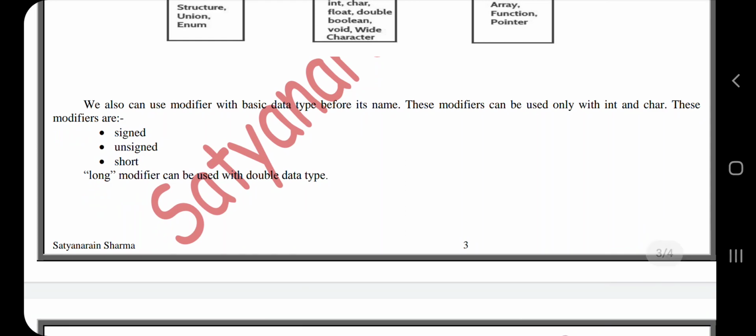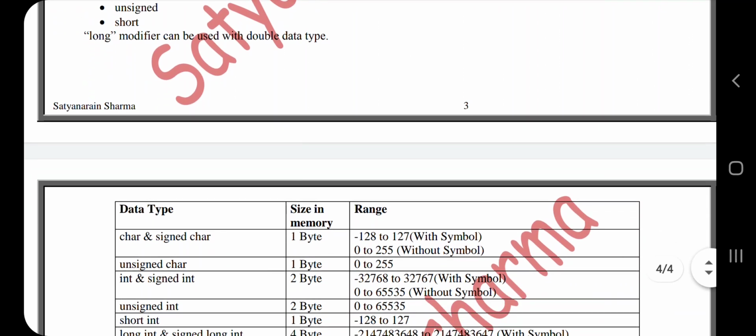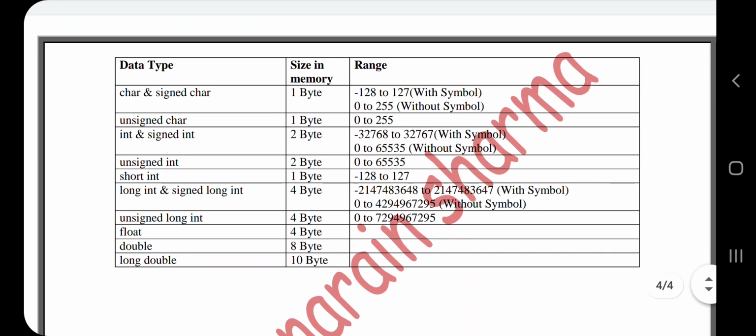We can also use modifiers with a basic data type before its name. These modifiers can be used only with int and char. These modifiers are signed, unsigned, short. The long modifier can be used with the double data type. A table of data types and their memory and ranges is given below.